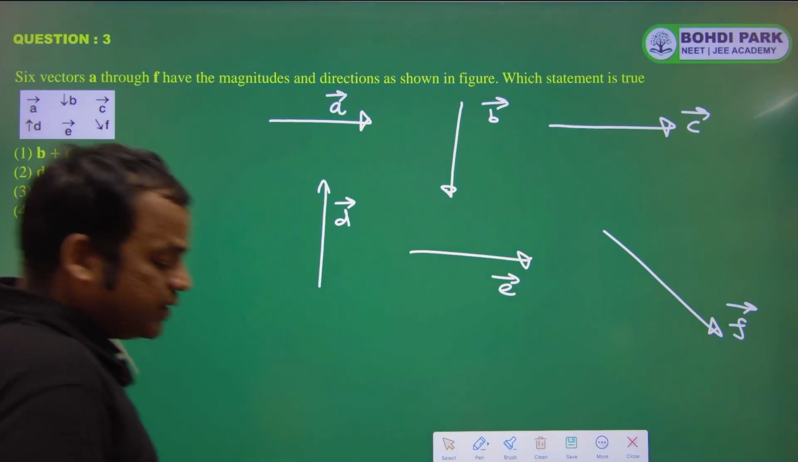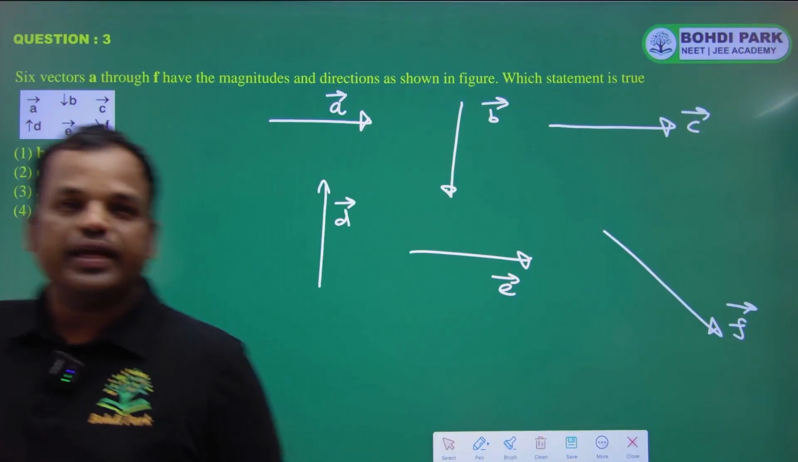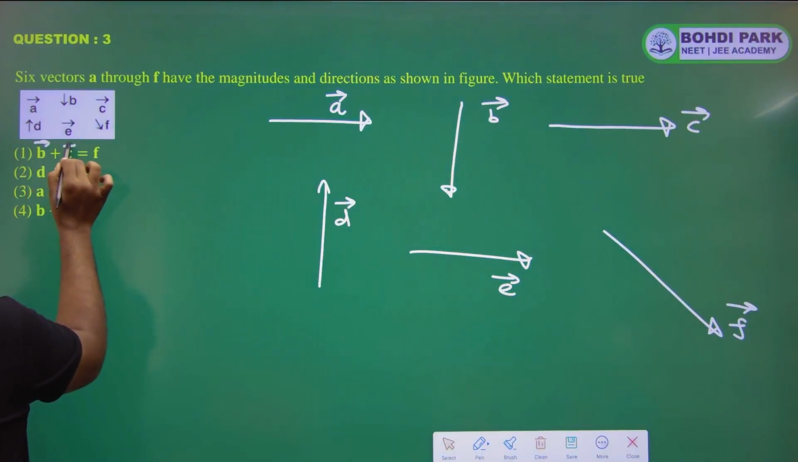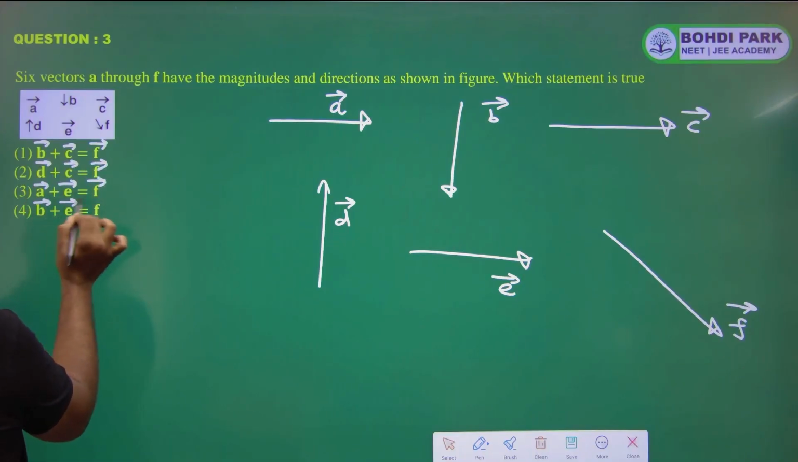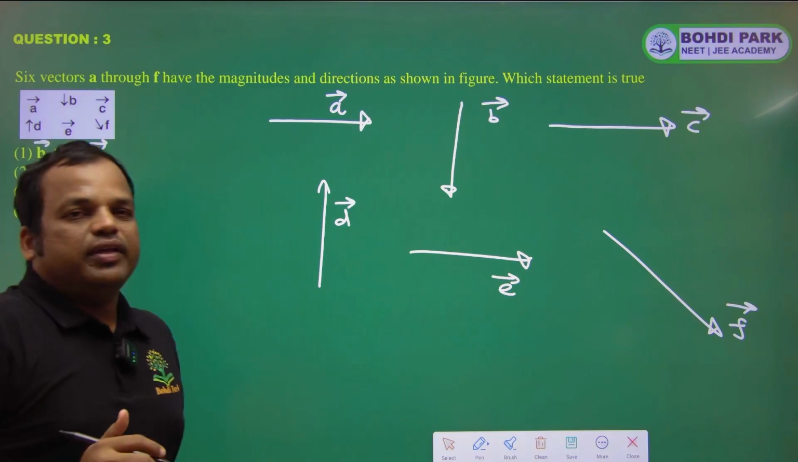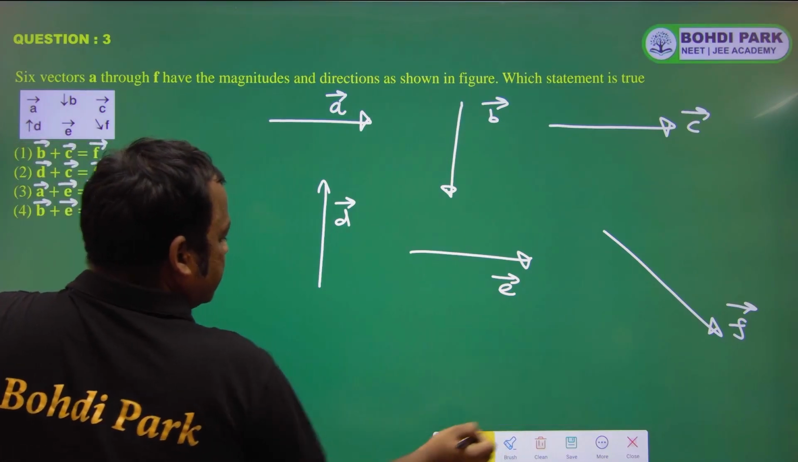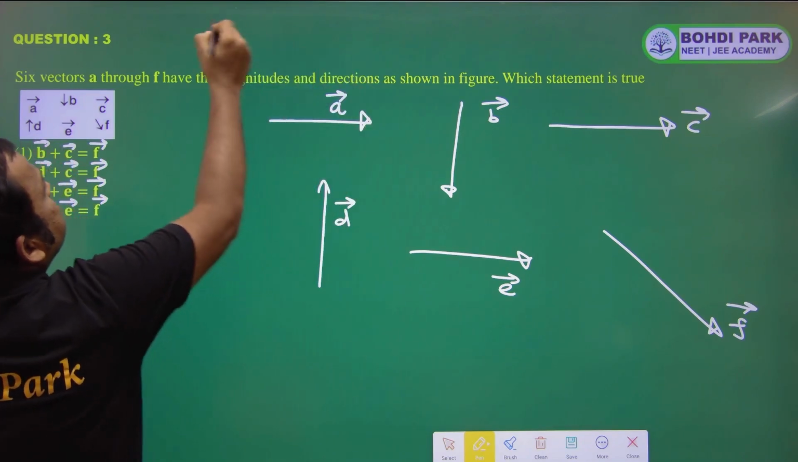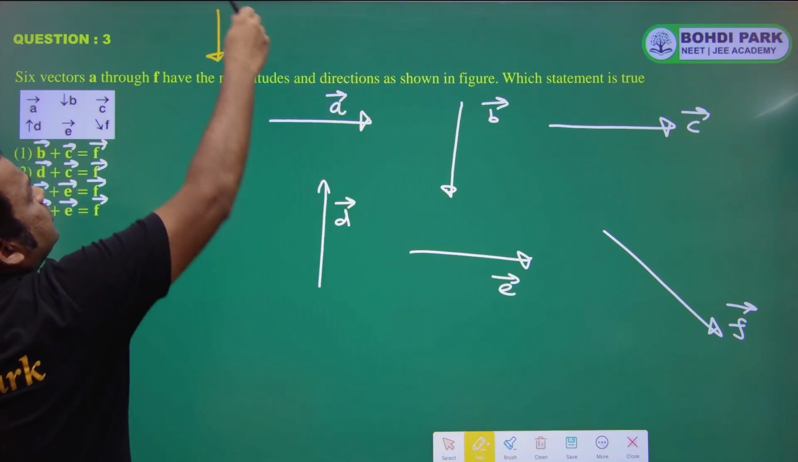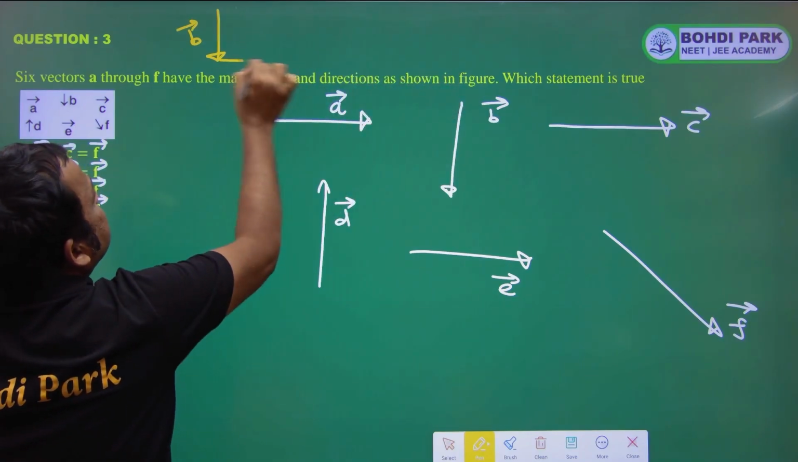We have to select which is correct. Like B vector plus C vector is equal to F vector, or D plus C is equal to F, or A plus E is equal to F, or B plus E is equal to F. So we have to use the triangle law. Let's check first B plus C. So on the head of B, you put the tail of C. That is the C.